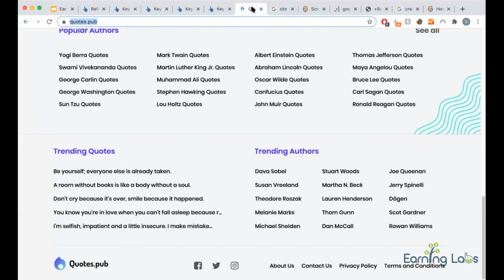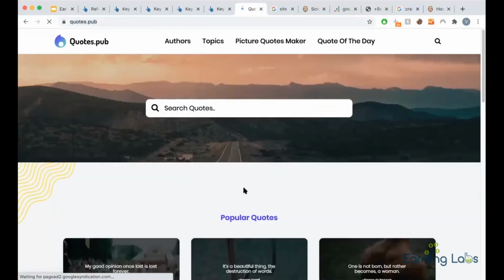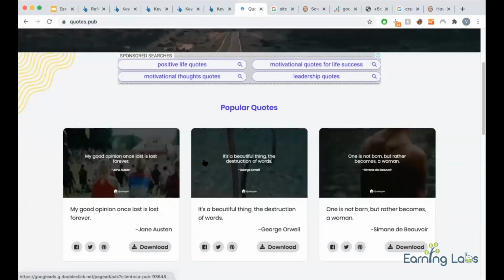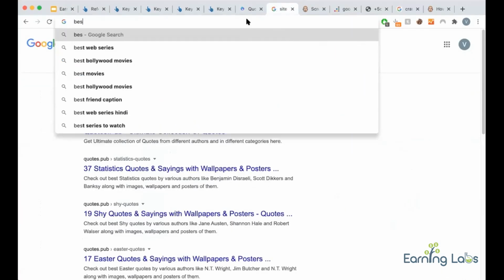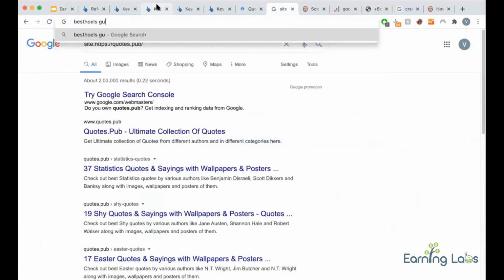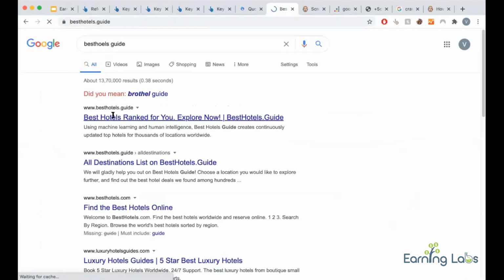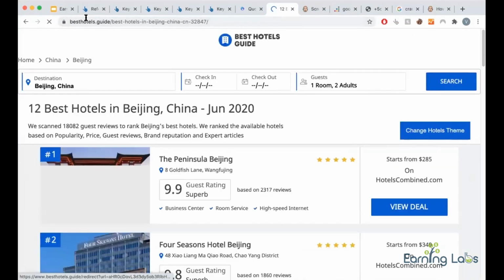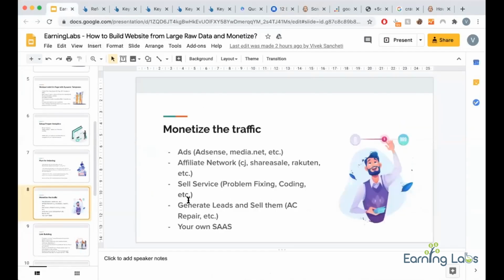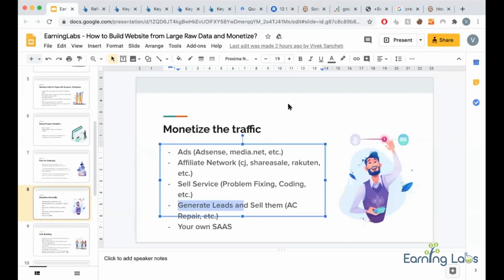Like CodeSpub, I am monetizing via AdSense. You can see AdSense ads on my page. If you have sites like Best Hotels in XYZ, then you can monetize via CJ and such affiliate networks, booking.com, so many things. Then there are things like plumber in New York, plumber in Daytona, plumber in Minnesota. Then you can generate leads and sell them to guys in that city.